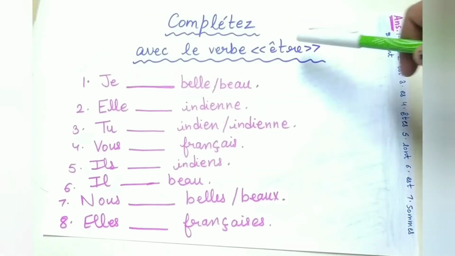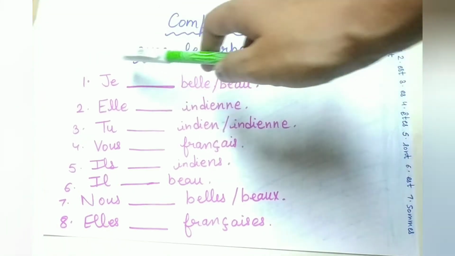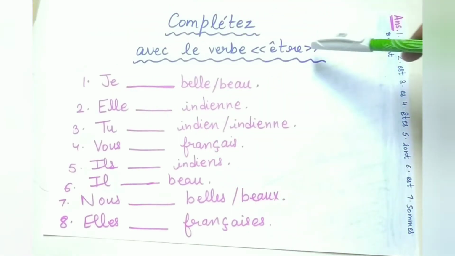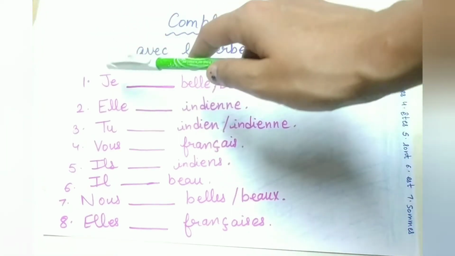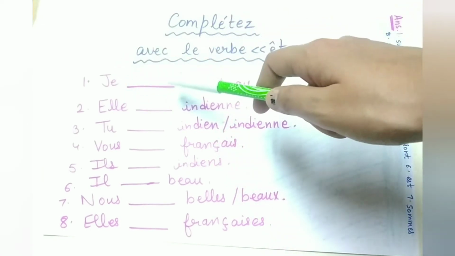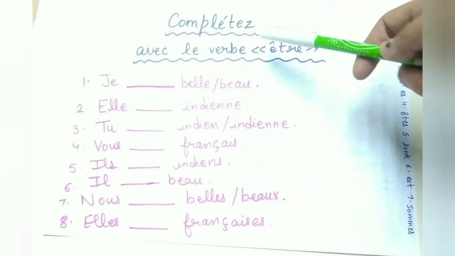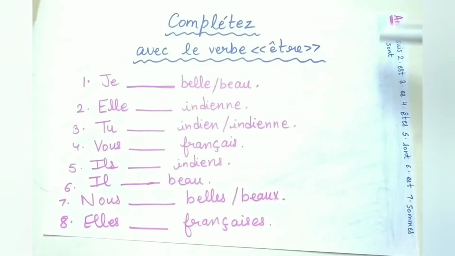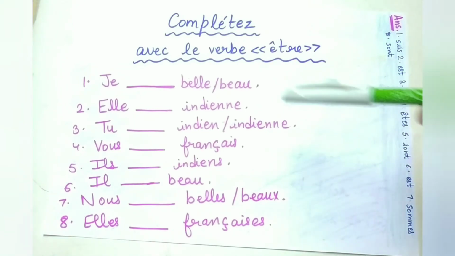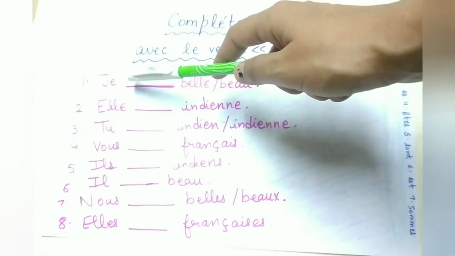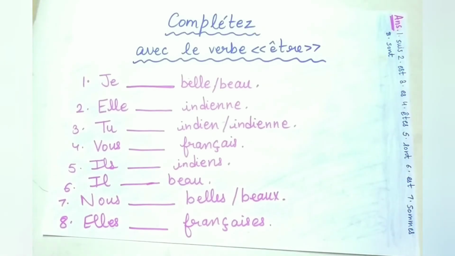So here we know the verb is être and the pronoun is je. So we have already seen that with je, être becomes suis. So it will be je suis belle ou beau, I am beautiful or I am handsome. Just like this, you can conjugate être with each of these pronouns and you can easily fill the blanks.